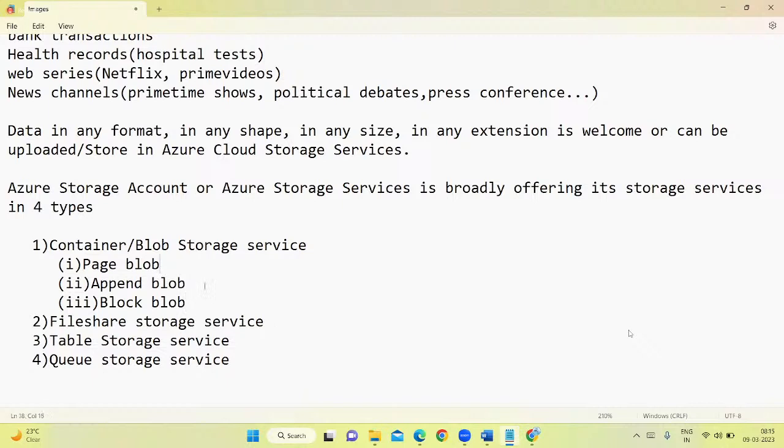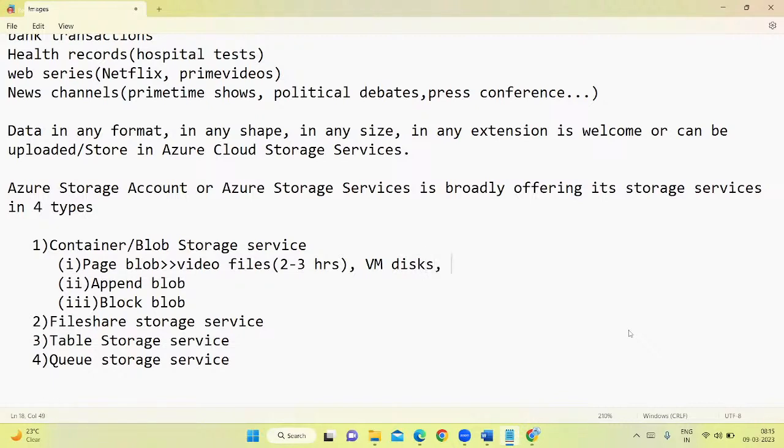Suppose, for example, you want to store video files of 2 to 3 hours, movie videos. Then you want to store VM disk files. If you remember, we have done VM disks in vertical scaling.